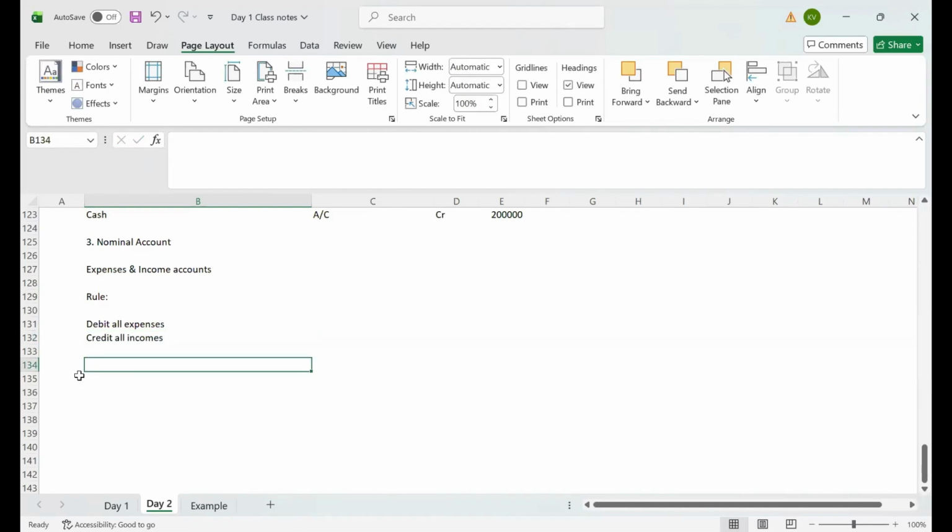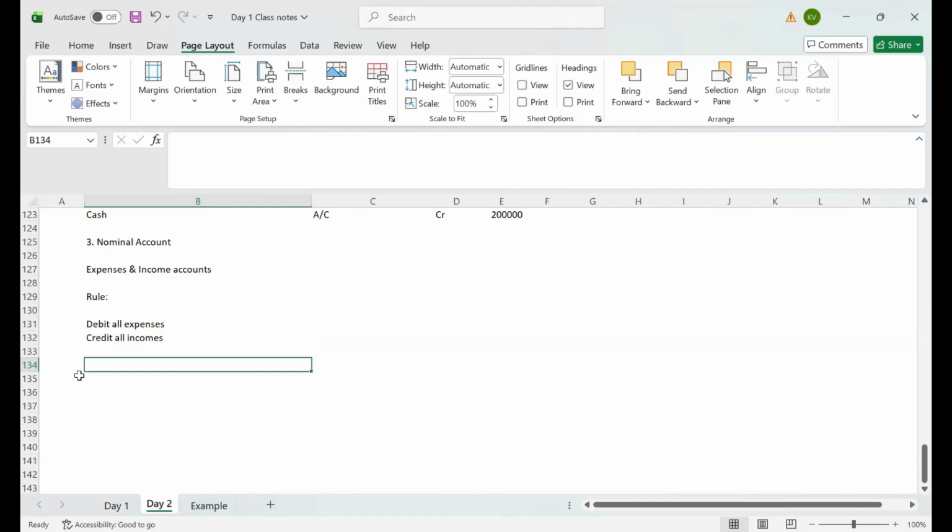Whenever we see a salary expense accounting entry in our books, it must be a debit. Why? Because as per golden rules, as per the nominal account rule, your expenses must be in debit and your incomes must be in credit. That's why every expense in our books is debit and every income in our books is credit.